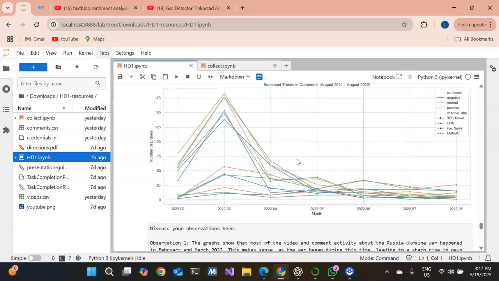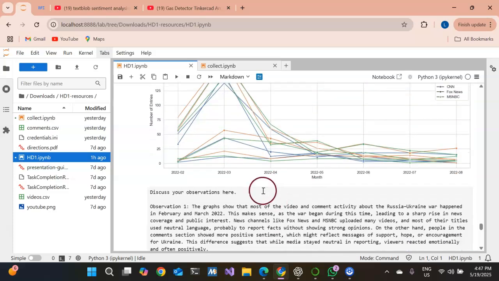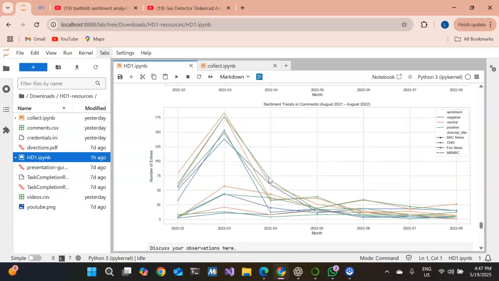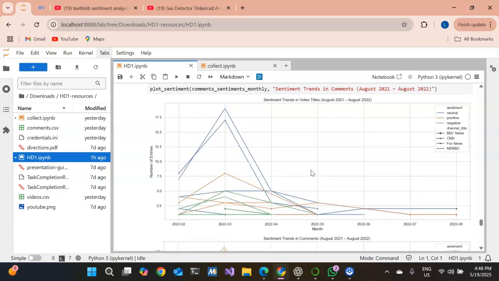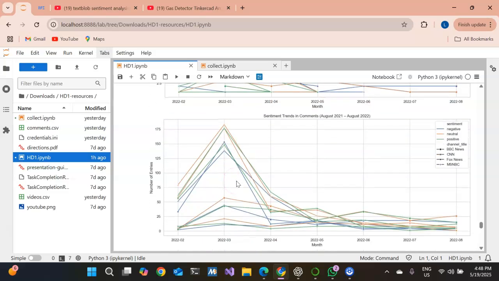And if you look at the second graph, here the sentiment patterns were quite different from the above graph. While video titles were mostly neutral, viewer comments showed a wider range of emotions. Here we can see negative, neutral, positive. There was also a noticeable increase in comments in February and March 2022, just like in the video data. As you can see, it's similar to the graph above.